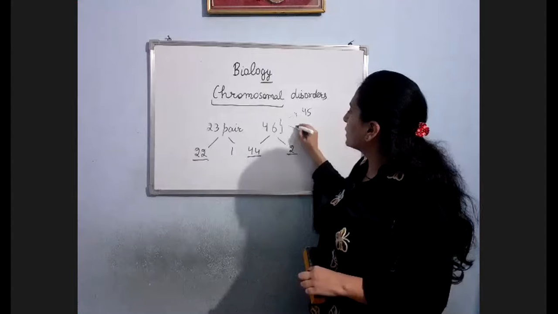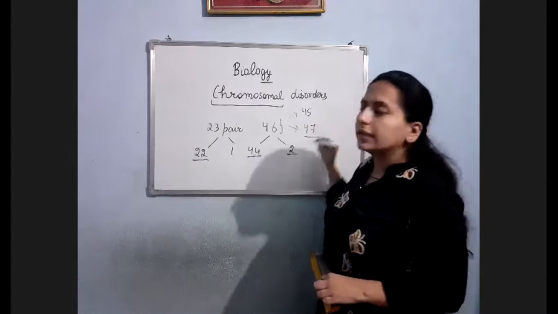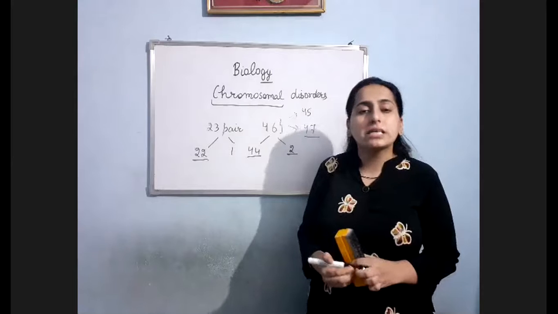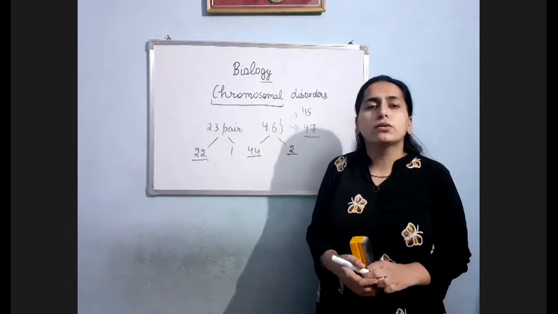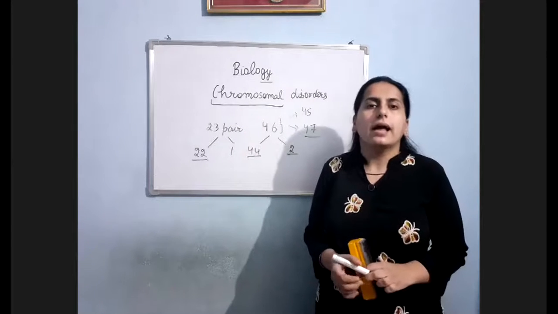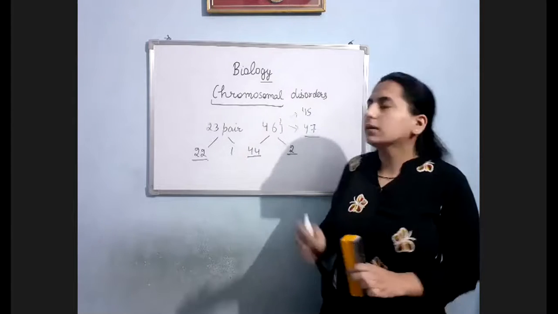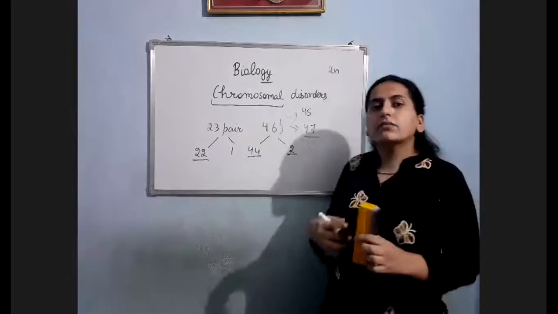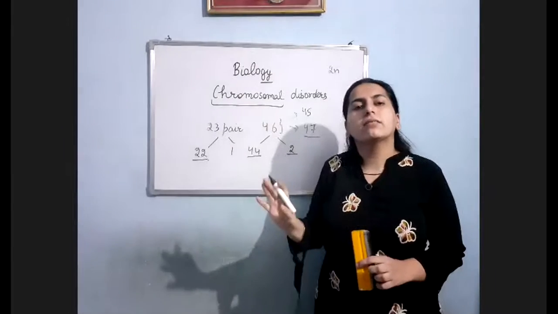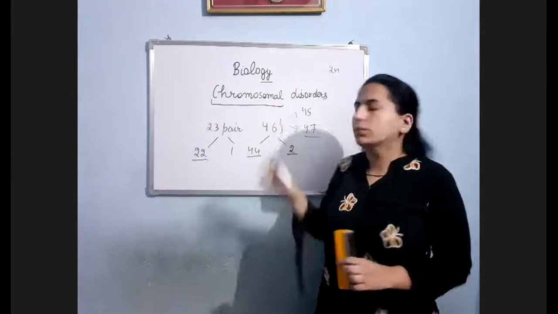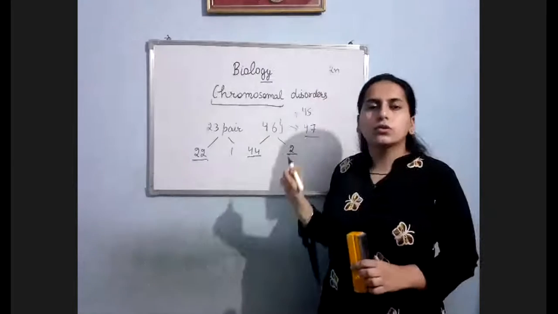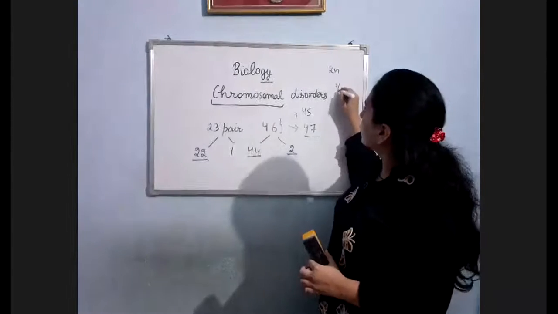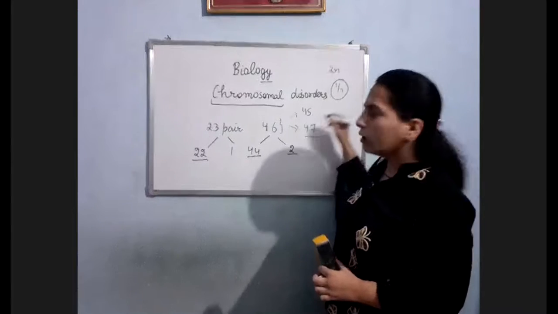It could be 47, that is addition of one chromosome. Again, the person who is born with 47 chromosomes will also have a chromosomal disorder. And in certain cases, suppose let it be 2n, the individual produced directly has double the set of chromosomes. Suppose 2n chromosomes were present in the parent. So in the baby, 4n chromosomes will be present, or 6n.